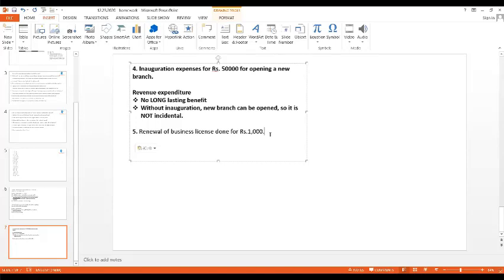Point number two, it is recurring. Incidental is not relevant here. Capacity expansion is also not relevant here. So I am directly going to the fourth point. That is, it is recurring in nature. Why? Because renewal will happen every now and then, but purchase of license will happen only once. Purchase of license will happen only once, but renewal will keep repeating. I hope all of you have understood the answer. I will write it, I will give it also here. If anyone has any doubts, you can ask.